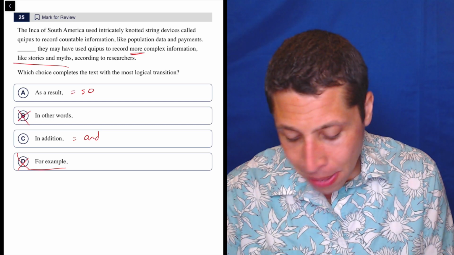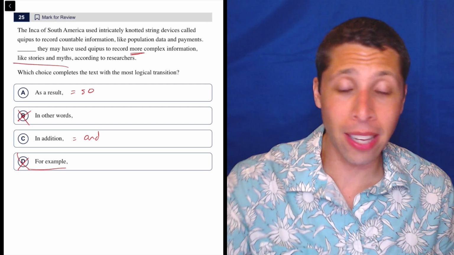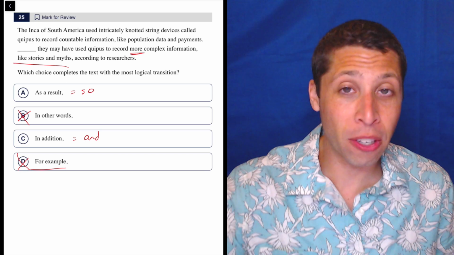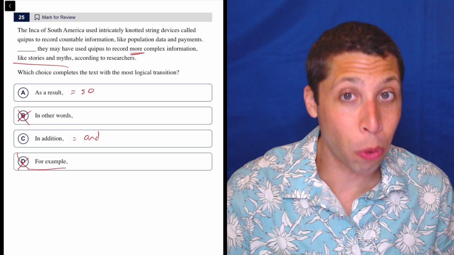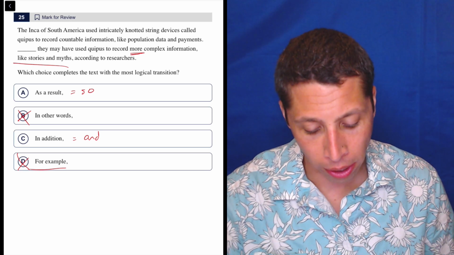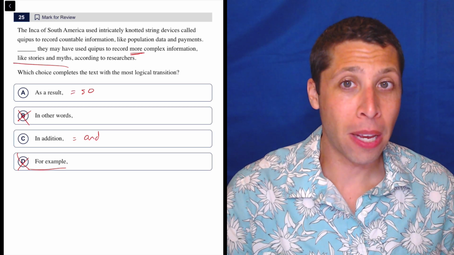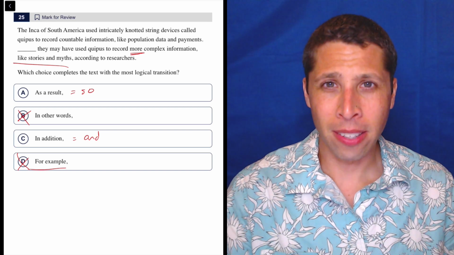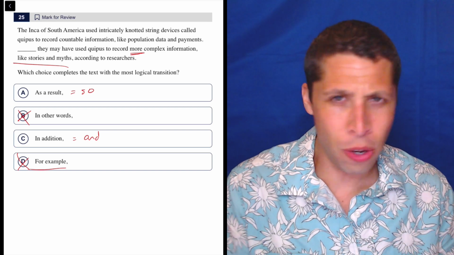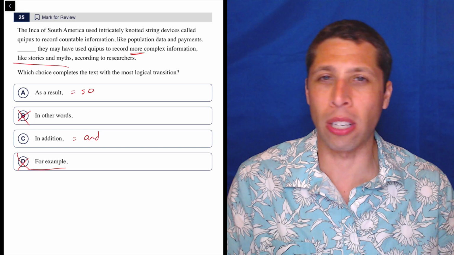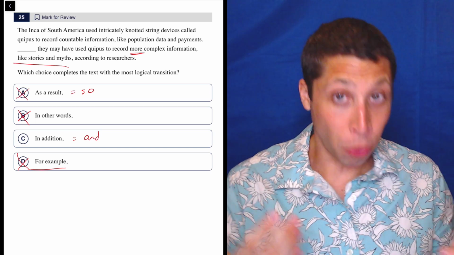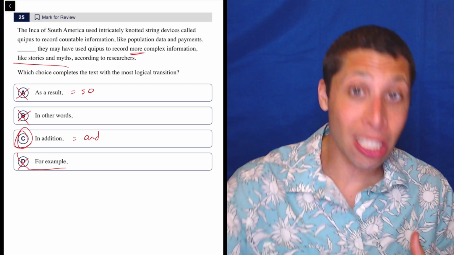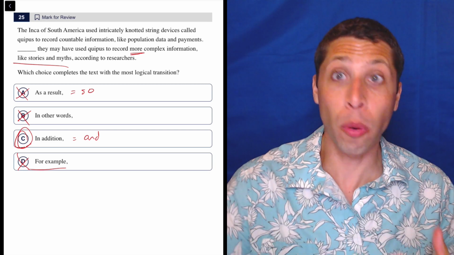Now, it's also not B, because if it were "in other words," like I said, it wouldn't be a different example. It would be the same thing in other words. They would maybe just describe again how they recorded the payments or something like that. So that doesn't really work. And it's not a result, because tying these knots to record payments does not cause them to use the knots to tell stories. That's just a completely different thing. And so through process of elimination, we are picking "in addition," because this is an additional thing to know about the knots. So it makes sense.